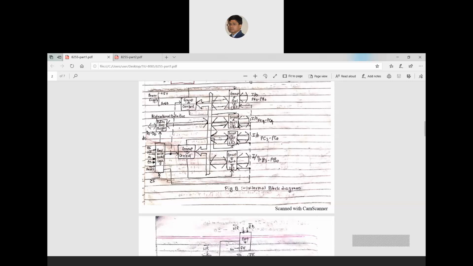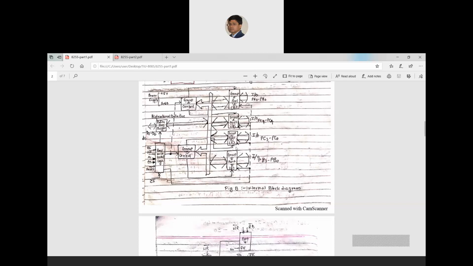That's why there is this bidirectional data bus, where all these ports are connected to the system bus. So this is an internal system bus, simple. After getting the data from the ports, this internal system bus feeds the data to the group A control block and the group B control block.